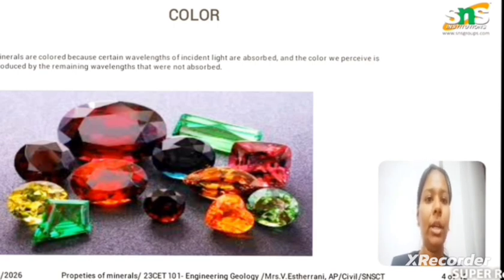Next one is the color. Color is the wavelength of incident light observed, and the color we perceive is produced by the remaining wavelengths that have been observed. It is called the color of a mineral.